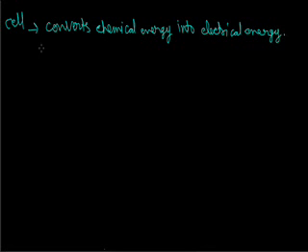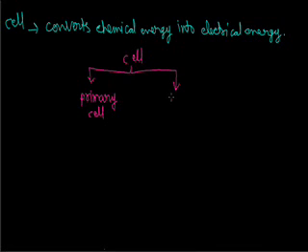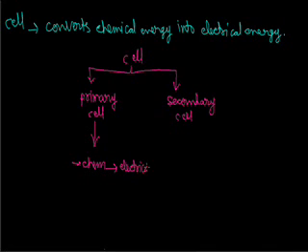A cell can be divided into two parts. First, primary cell and secondary cell. In a primary cell, only chemical energy can be converted into electrical energy, but the reversible process is not possible.